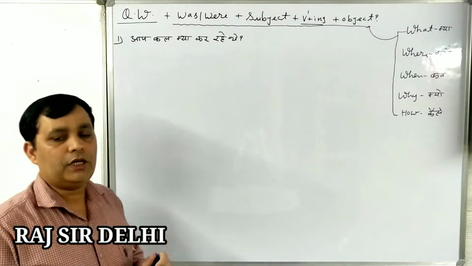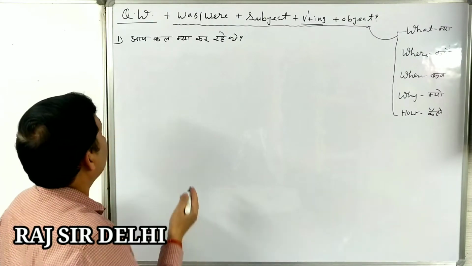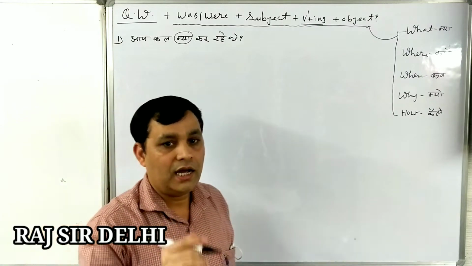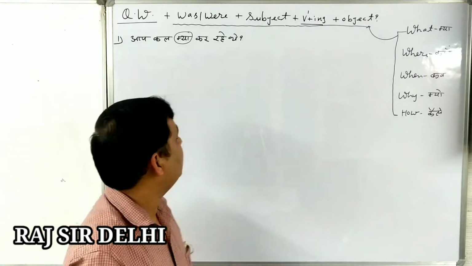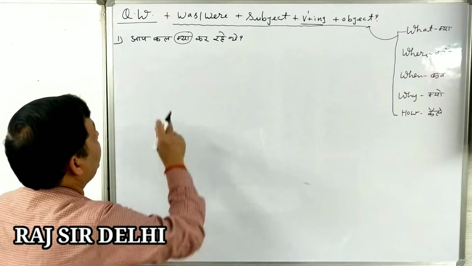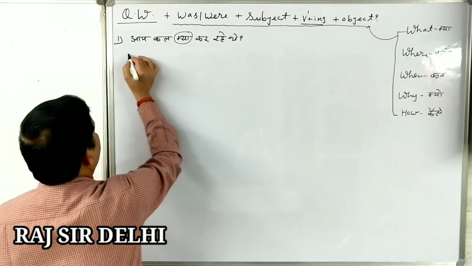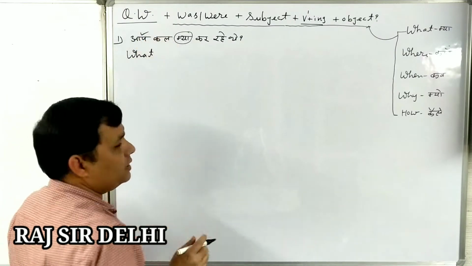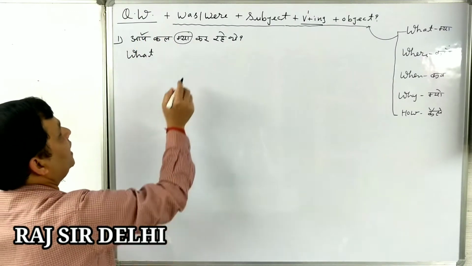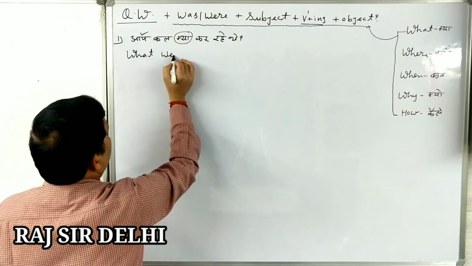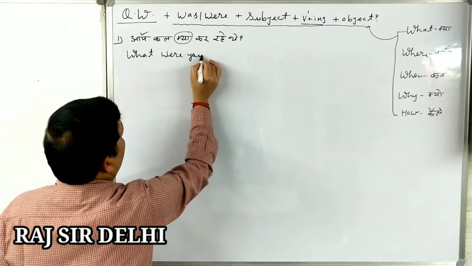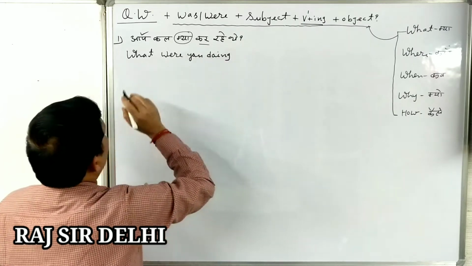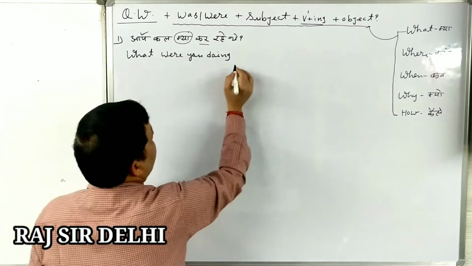So how can we recognize the question word? We find in the middle of the Hindi sentence that it is kya, and it indicates that this is a question word. For kya we write what. Okay, and what is the subject? The subject is you here. Then we will select were. What were you doing, then add ing. What were you doing yesterday?